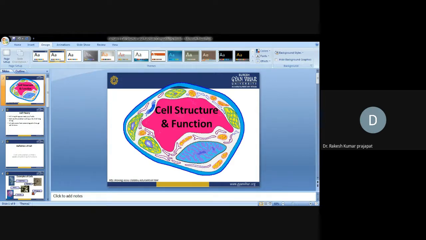Examples of living cells include amoeba proteus, plant stem cells, bacteria, nerve cells, and red blood cells.